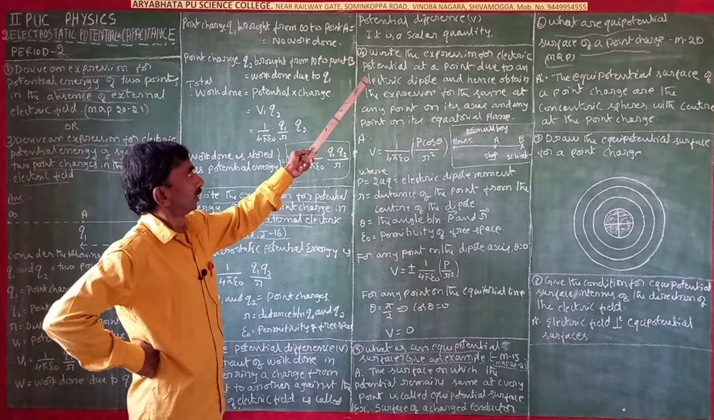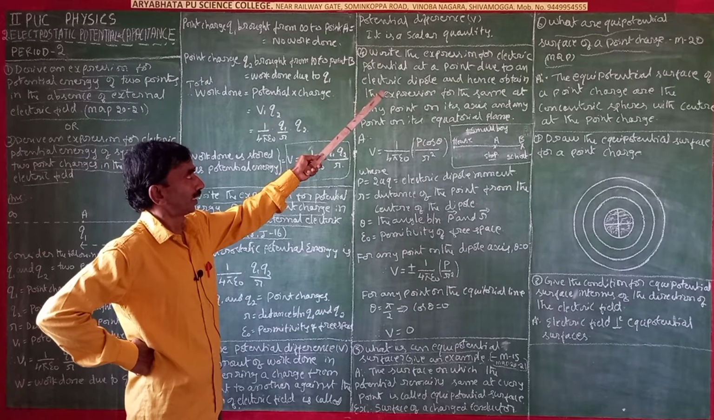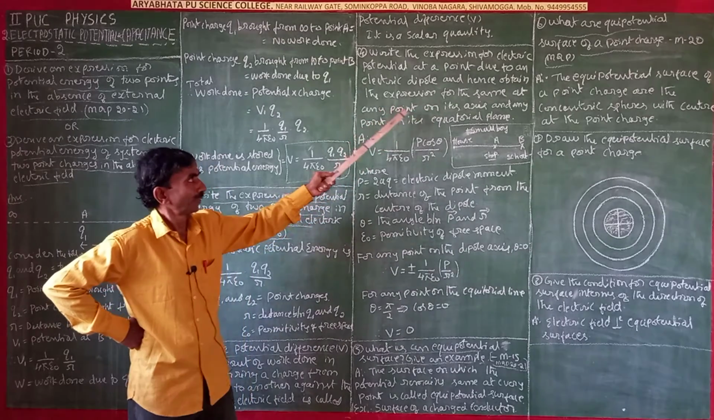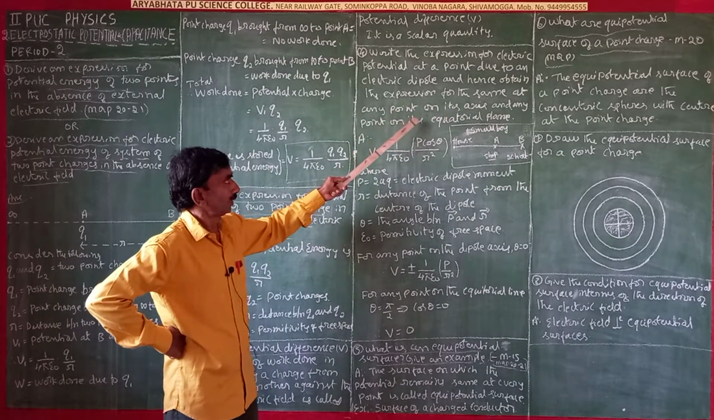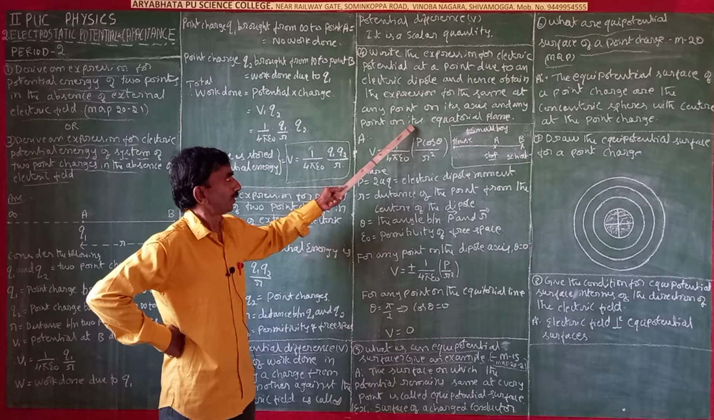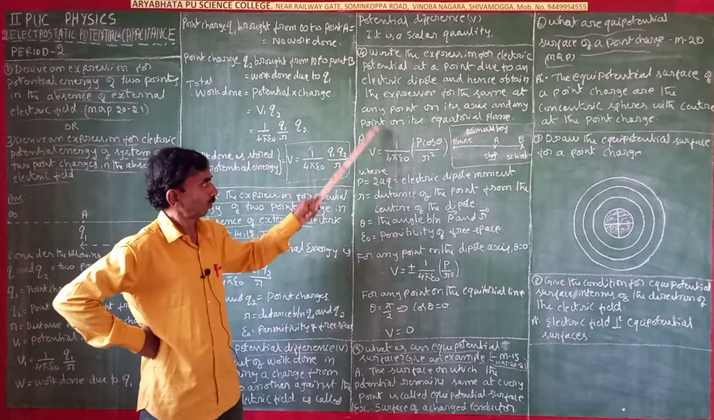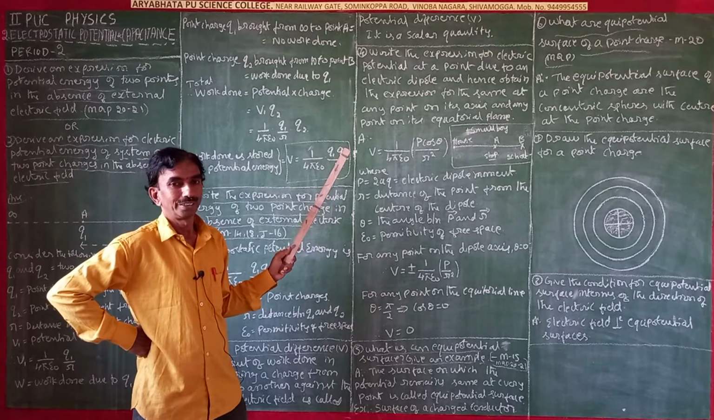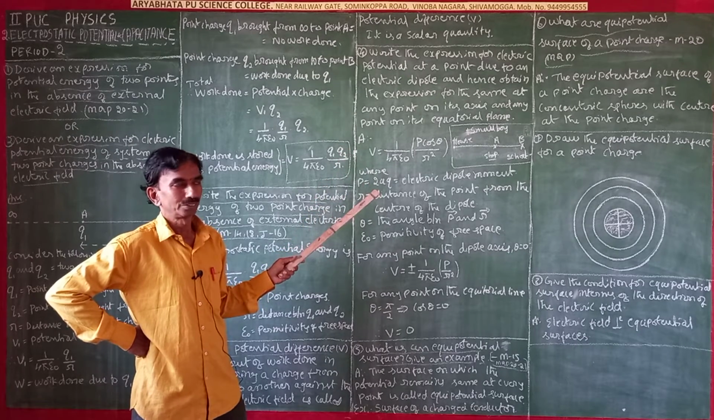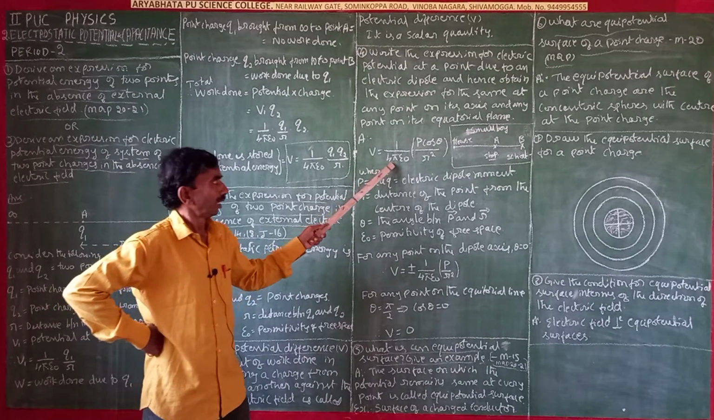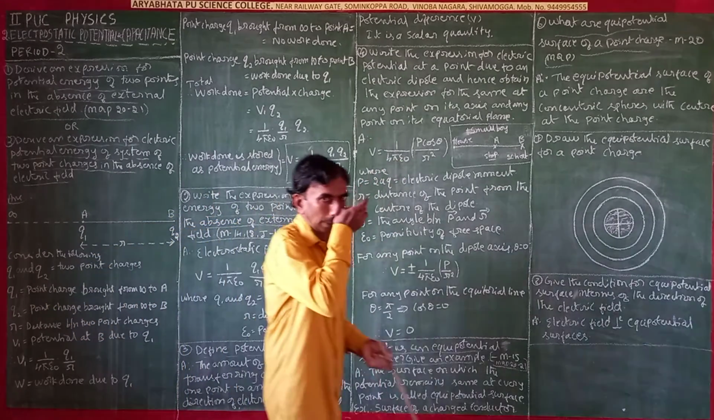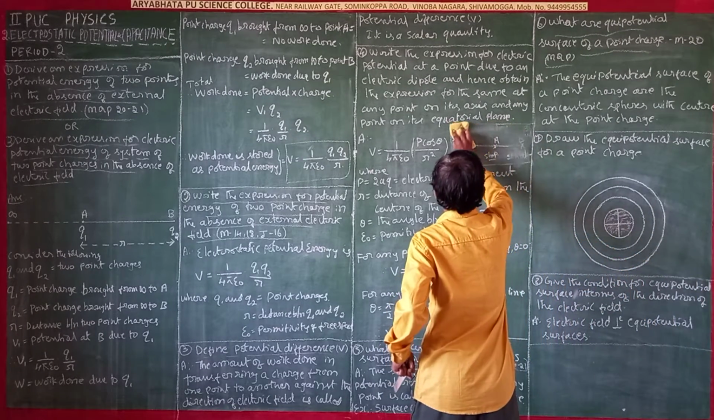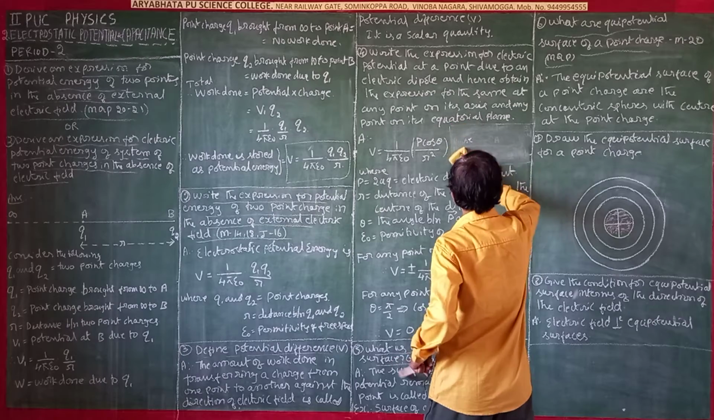Another question: write the expression for electric potential at a point due to an electric dipole, and hence obtain the expression for the same at any point on its axis and any point on its equatorial plane. This is a very long derivation. It is not given in any year in the examination, so it is not important. I have written only the formula here, you have to take it and write it here.